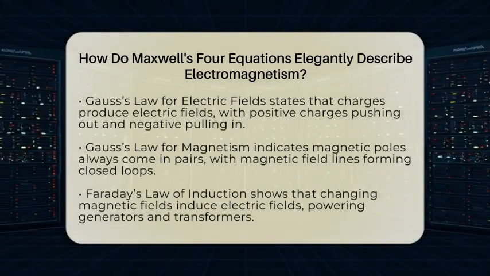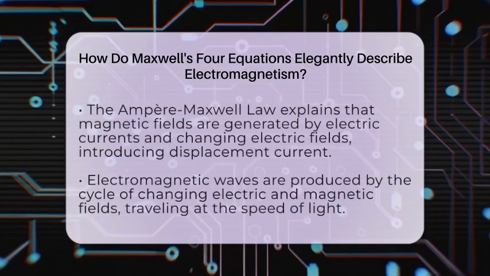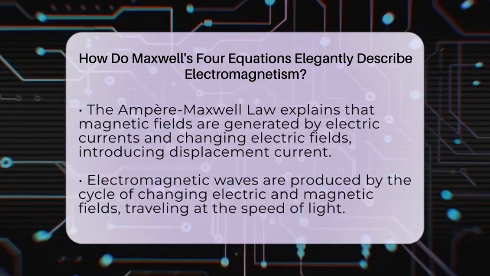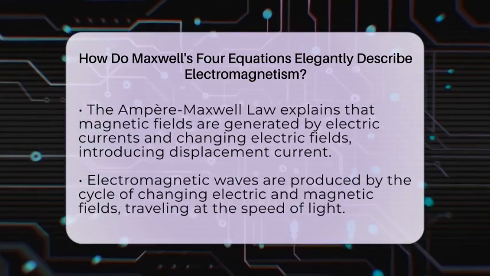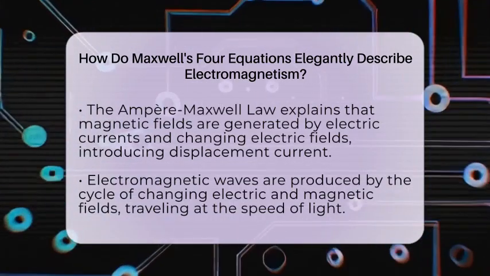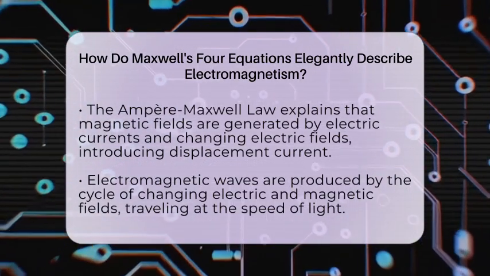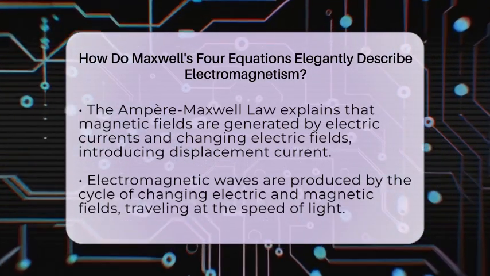The last, the Ampere-Maxwell law, shows that magnetic fields are generated not only by electric currents but also by changing electric fields. Maxwell added the idea of displacement current, which allows electromagnetic waves to travel through space without a physical medium. This is the key to understanding how radio waves, light, and microwaves propagate.